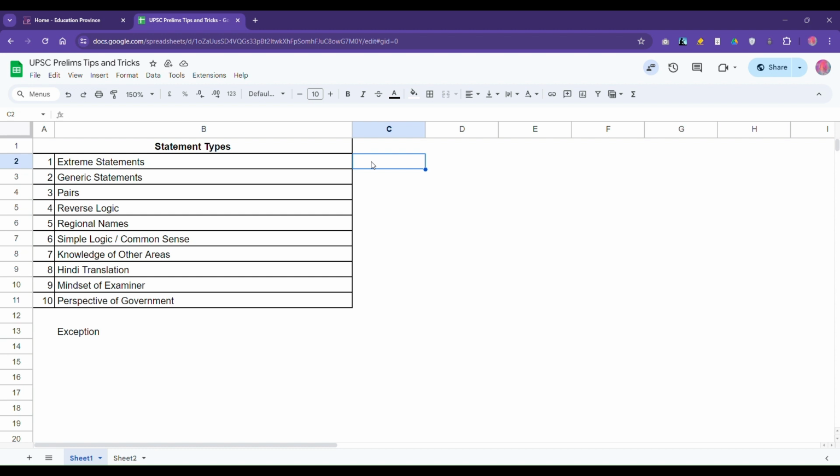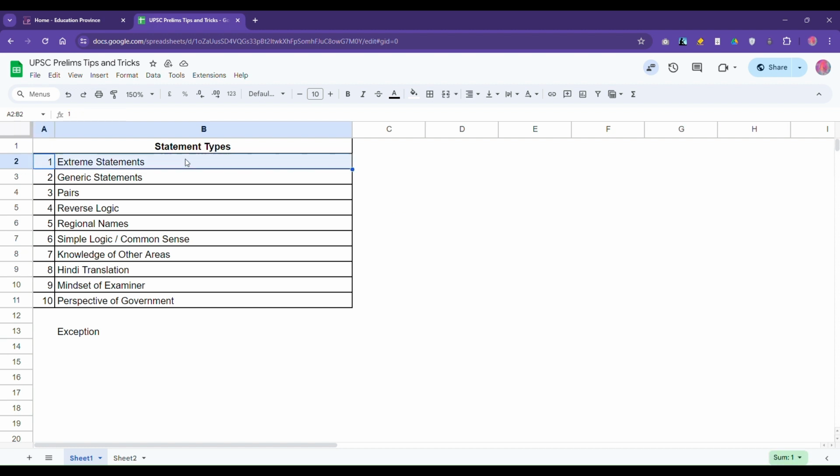Okay, now not all statements fit this criteria. Let's say in a question there are 3 statements, only one statement you may be able to eliminate on the basis of logic. For the other 2 statements, it may happen that they'll demand that you have to know something, just logic will not work. So that is very much possible. But if you're able to eliminate at least one option because of one statement, okay, for example, if there is a question with 3 statements, we'll discuss with examples. Okay, so let's get started.